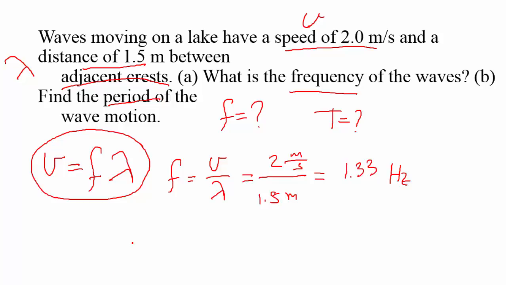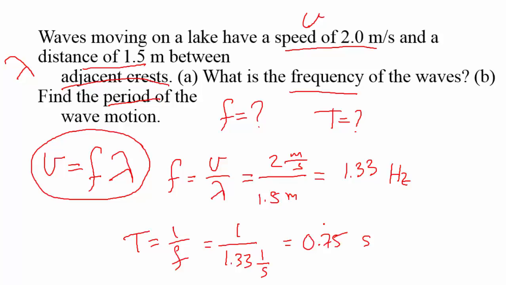Now regarding the period, we know the period is the inverse of the frequency. The frequency is the inverse of the period as well, because frequency is the number of waves per second, while the period is the time taken to complete one wave. So they are reciprocal. So now we'll divide 1 by 1.33 hertz, and remember hertz is 1 over second, or waves over second, so the answer will be in seconds, because when you divide 1 by 1 over second, this will give you seconds. And the inverse of 1.33 is 0.75 seconds. It's basically the inverse of 4/3, which is 3/4.